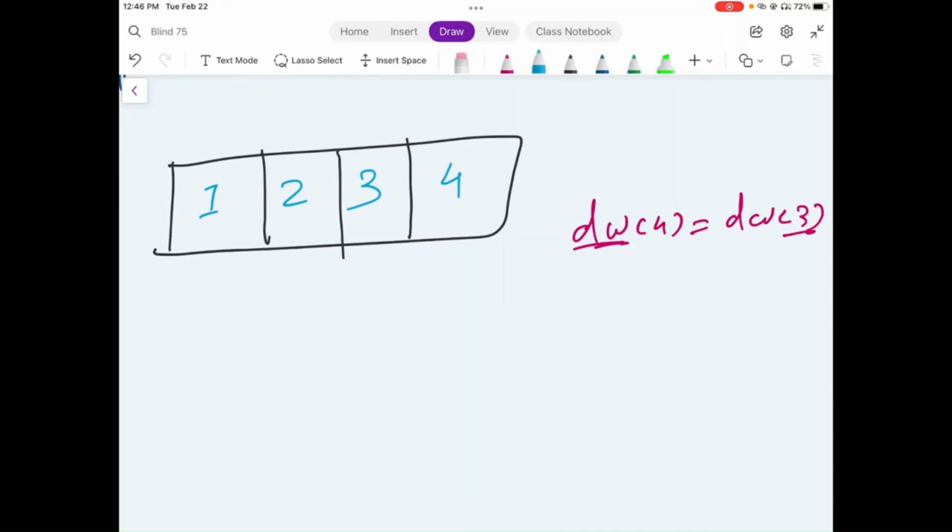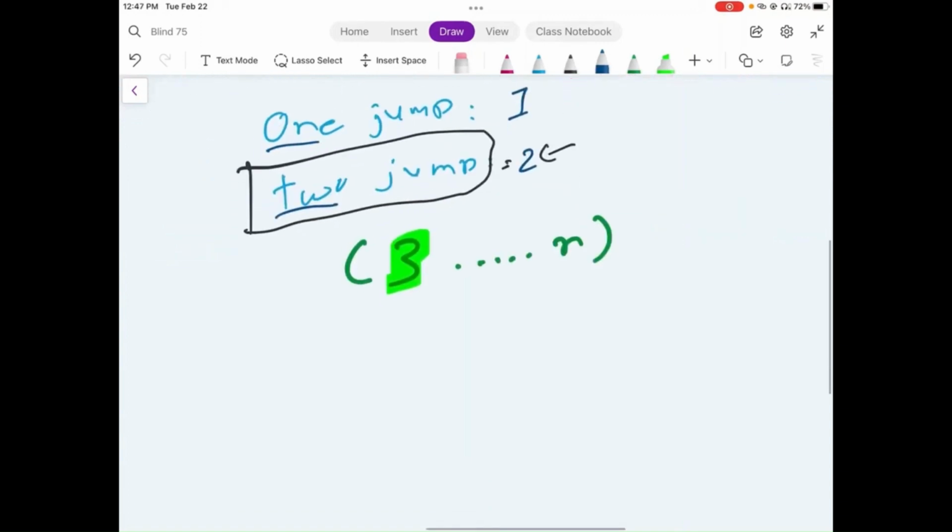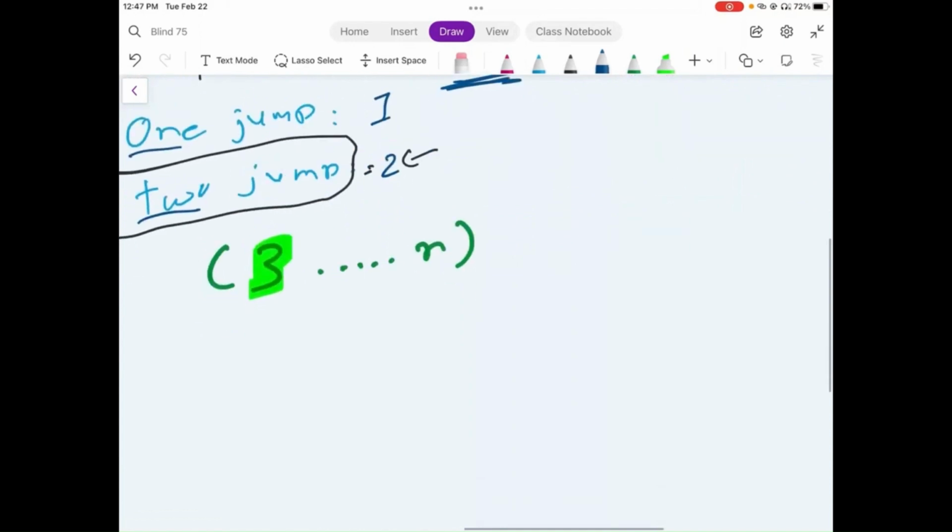So we will start our loop, and in our loop we'll start it with value number 3 all the way up to n inclusive. The reason we are starting it at value number 3 is because we have already calculated the results for value number 1 and value number 2, as value number 1 would just be 1, and for value number 2 the number of possible ways we can find would be in this parameter two jump. Now inside the loop we will calculate this property. So we will simply do a total of whatever the value of one plus two we have.